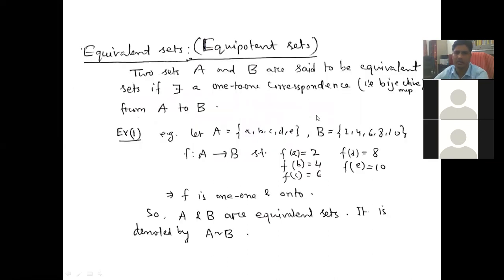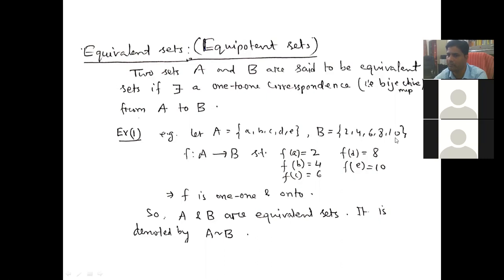So now we will start equipotent sets. It is also called equivalent sets. What is this? Two sets A and B are said to be equivalent if there exists a one-to-one correspondence, that is, a bijective map from A to B. If we have two sets where we can find a bijection, we will say that these two sets are equivalent.